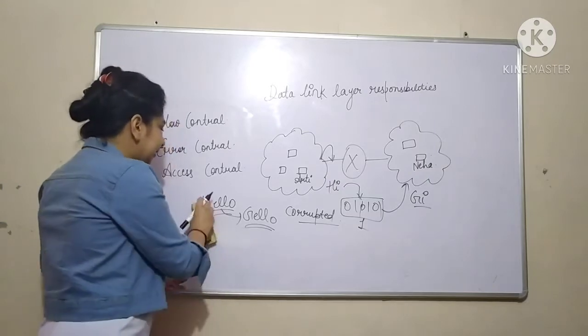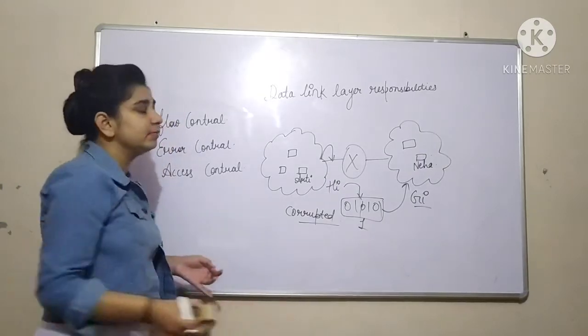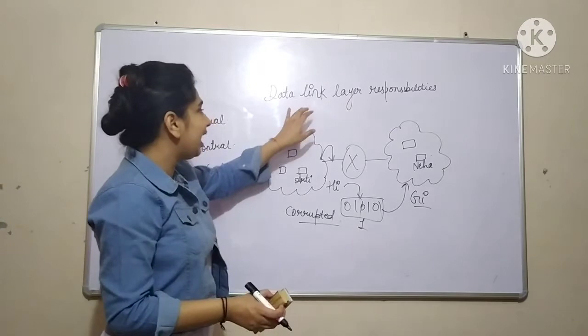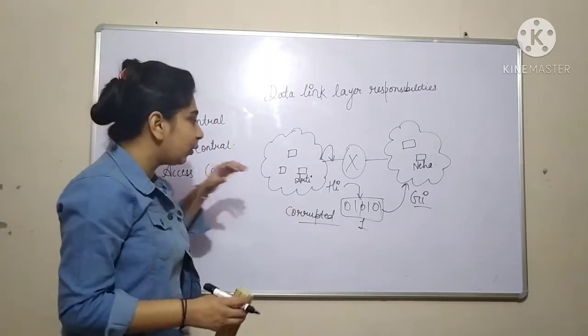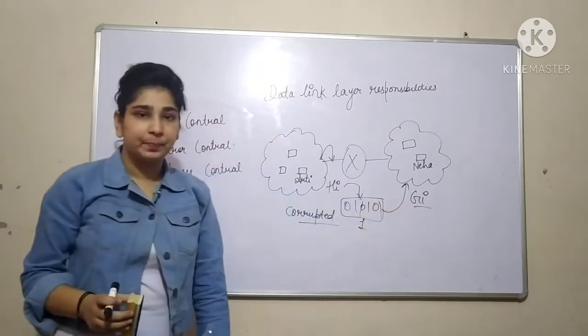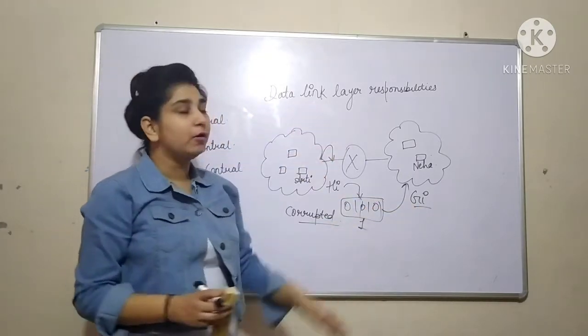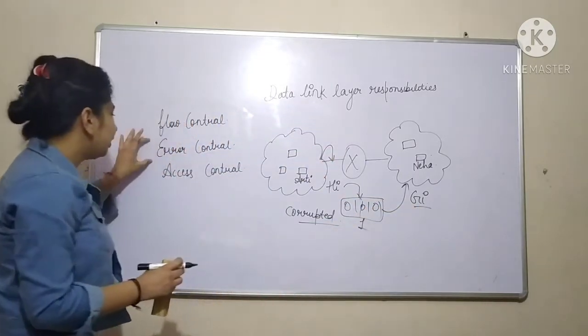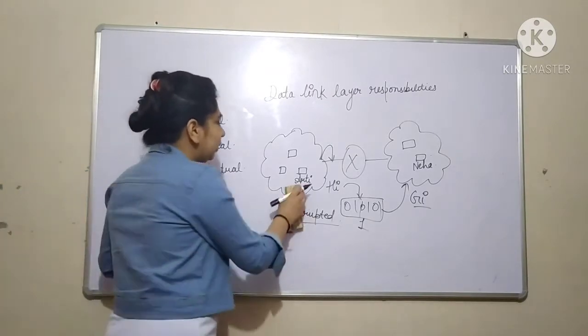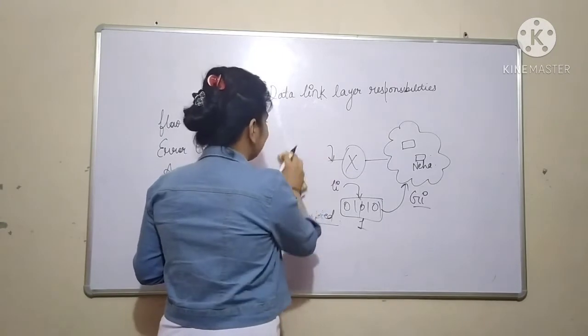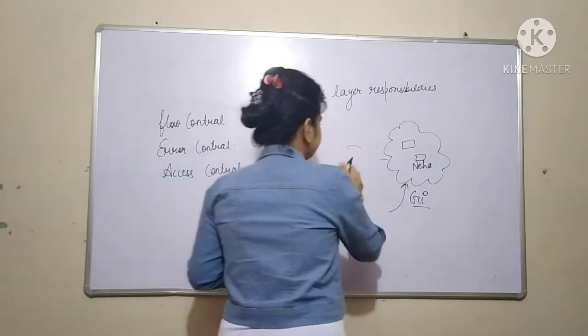So the data link layer has some algorithms or ways with the help of which it can take care of the errors. It can control this kind of errors. So the first duty of the data link layer is to control the errors. Let me tell you what is the second duty which the data link layer can perform.